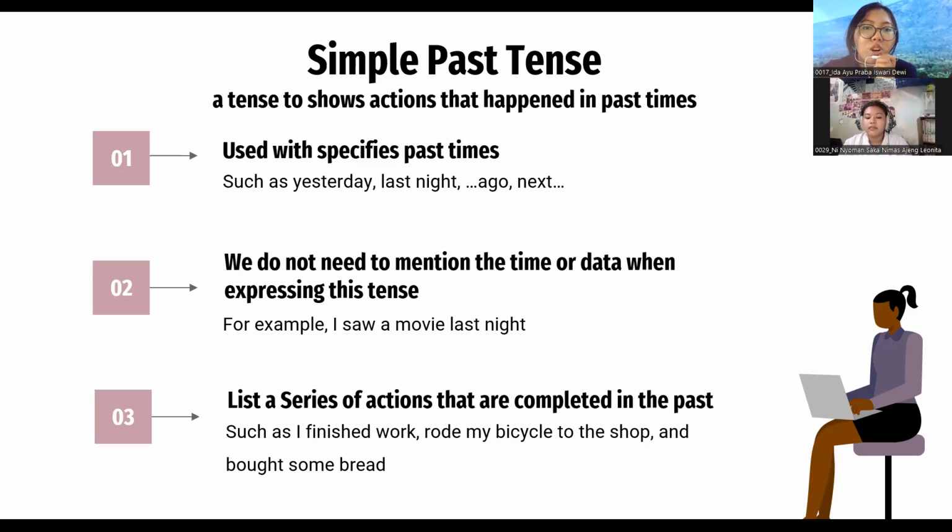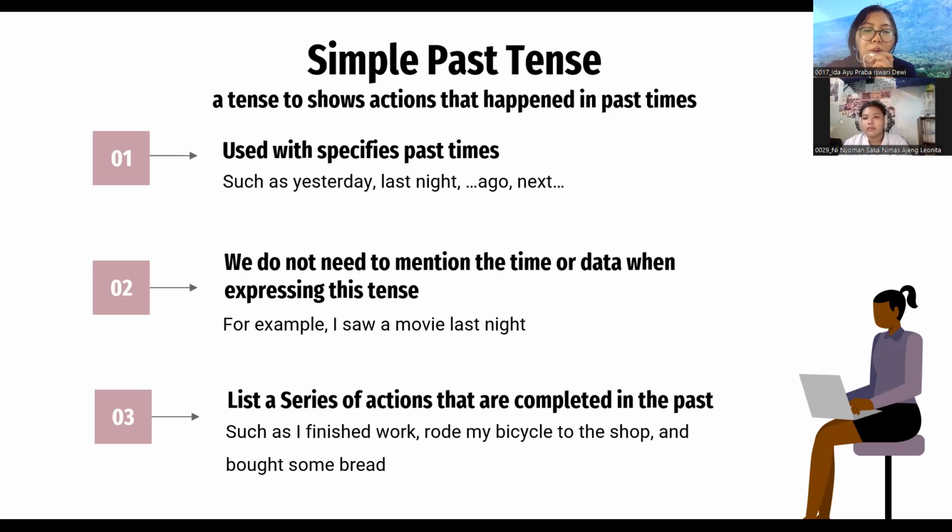The second is we do not need to mention the time or date when expressing these tenses, because the simple past describes an action that started and finished in the past. Sometimes the time reference may or may not be given. For example, I saw a movie last night or I washed the car yesterday. The third, we also can use the simple past to list a series of actions that are complete in the past, such as I finished work, rode my bicycle to the shop, and bought some bread.